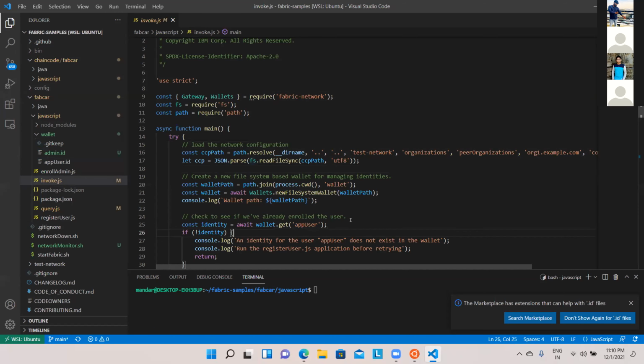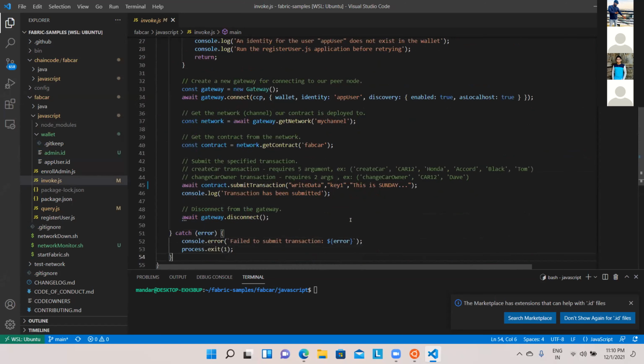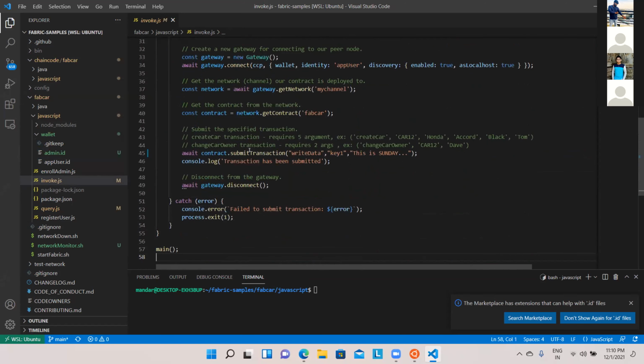And what it is going to do is call submit transaction. For us, this method is very important. Now, what submit transaction does, it takes into account three things. Number one, the method name. Number two, the key. And number three, the value.